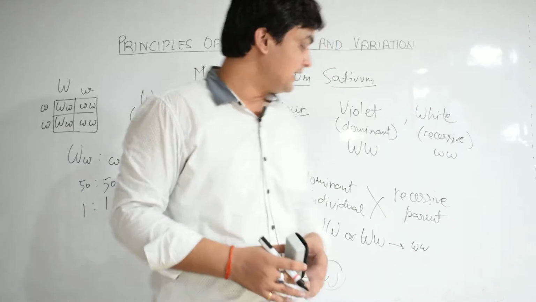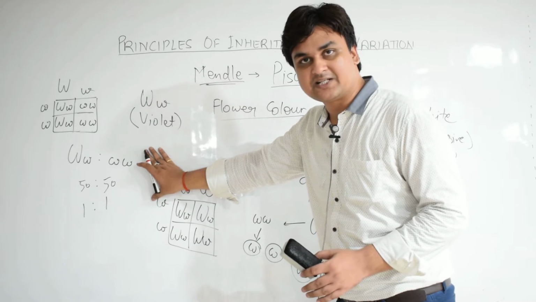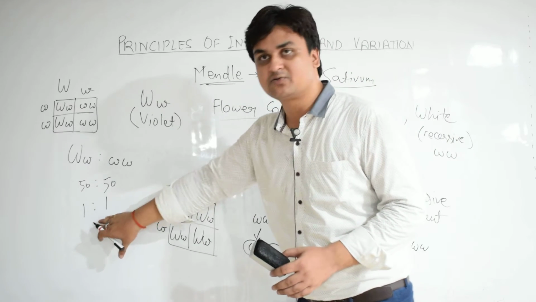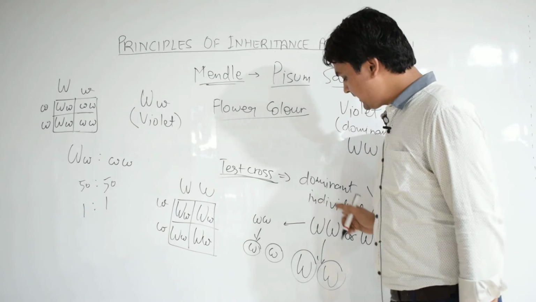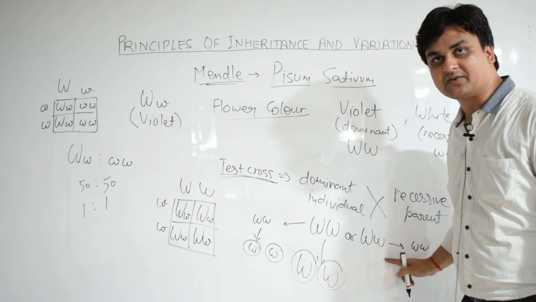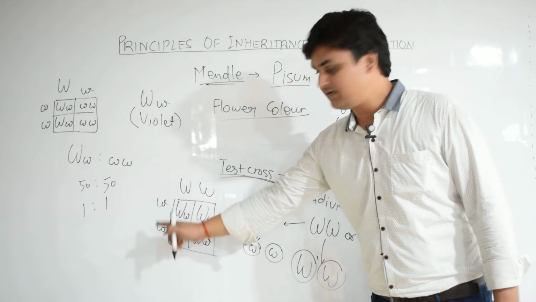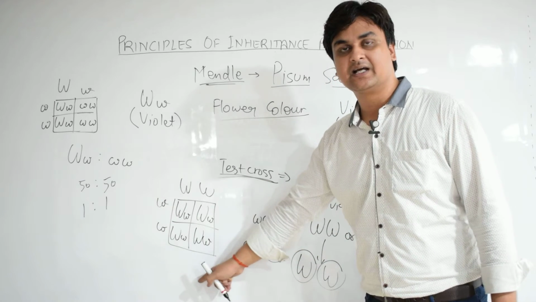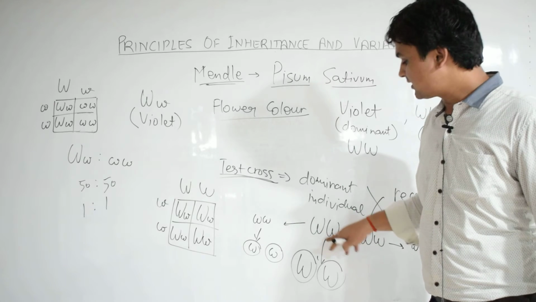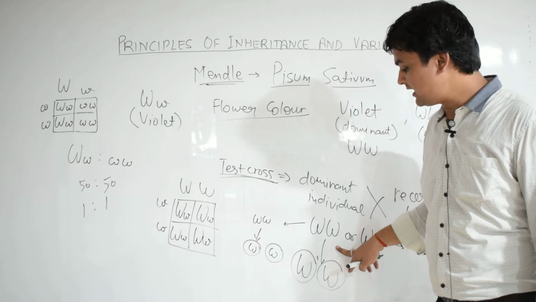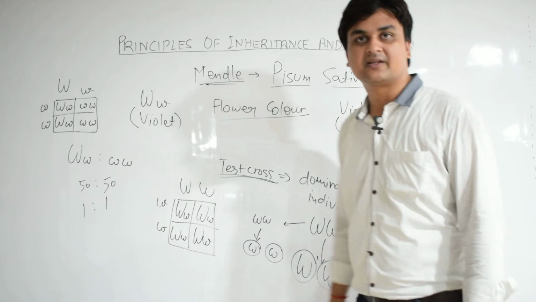So now if the ratio of the test cross is 1:1 for one character, that means the dominant individual will be heterozygous, and if all the individuals coming in the next generation have the dominant phenotype, the genotype of the dominant individual will be capital W capital W, that is homozygous condition.